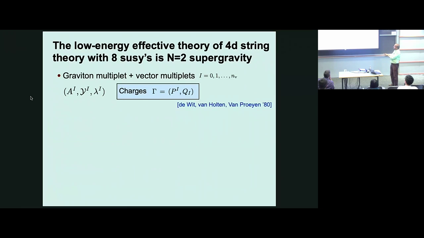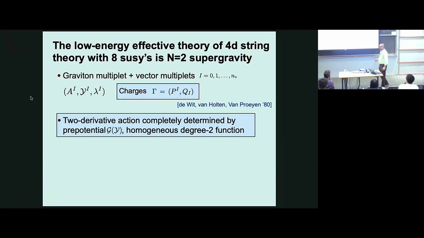Each vector multiplet carries a gauge field, a complex scalar which I'll call y, and some gaugini, which will not play a role in today's talk. And the black hole carries electric and magnetic charges under all these gauge fields. The two derivative action is completely determined by one function called the prepotential that tells you how all these vector multiplets couple to each other and to the graviton. That's a holomorphic homogeneous degree 2 function.